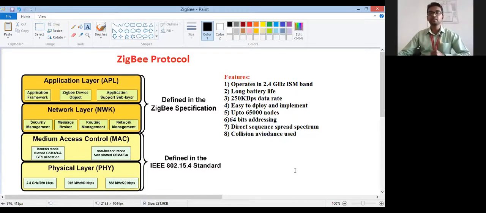Okay. So I hope this Zigbee protocol is clear to you. So tell me, is there any doubt in the Bluetooth and Zigbee protocols, as well as the RFID protocol or the rest of the protocols in your unit?